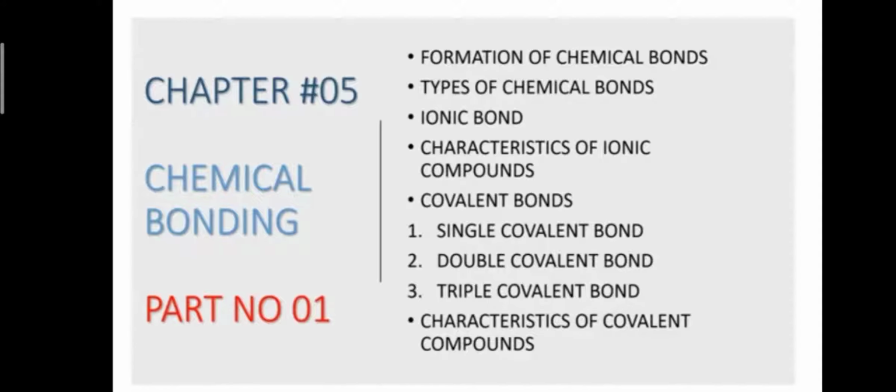Today we are going to discuss chapter number 5, chemical bonding, part 1. In this part, we will cover formation of chemical bonds, types of chemical bonds, ionic bonds, characteristics of ionic compounds, covalent bonds, single covalent bond, double covalent bond, and triple covalent bond, and characteristics of covalent bonds.